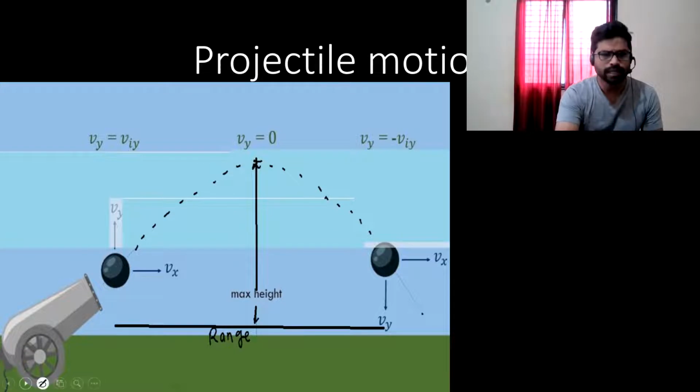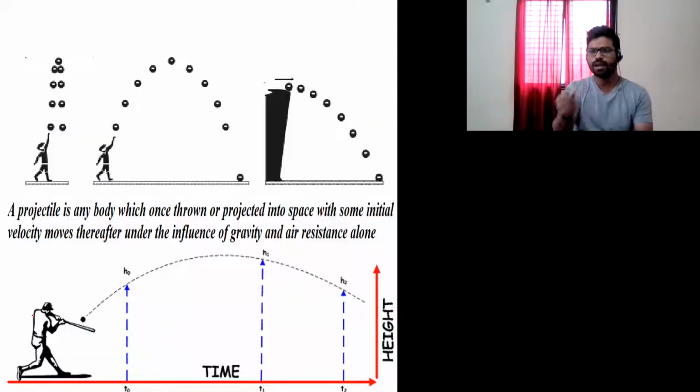So in the second example, let us assume I have thrown this pen in a vertically upward direction only. All right. I have not given any velocity in the X direction. I have just thrown it in a vertically upward direction. So will it be a projectile motion? The answer is obviously yes.